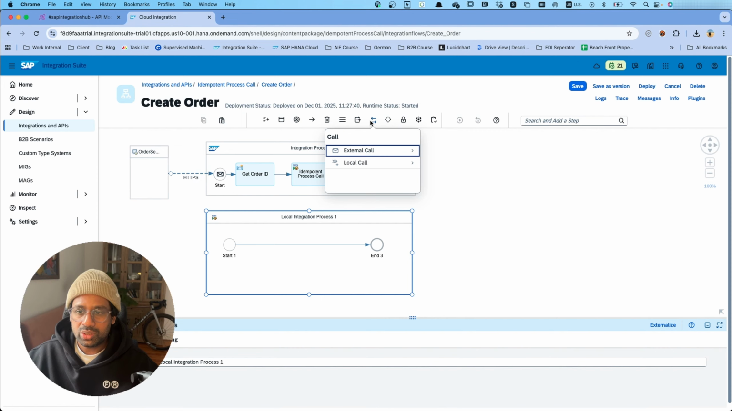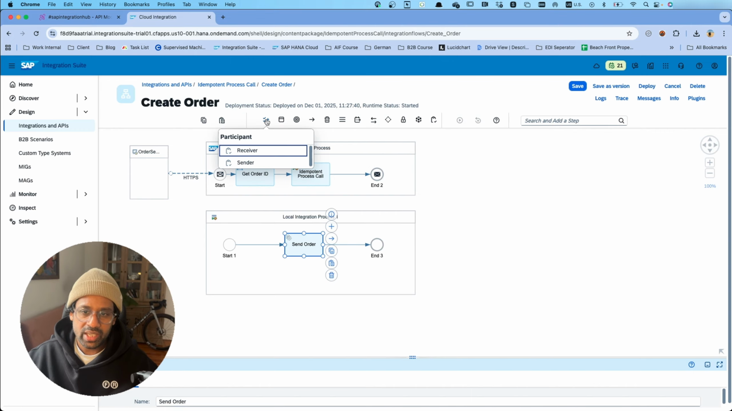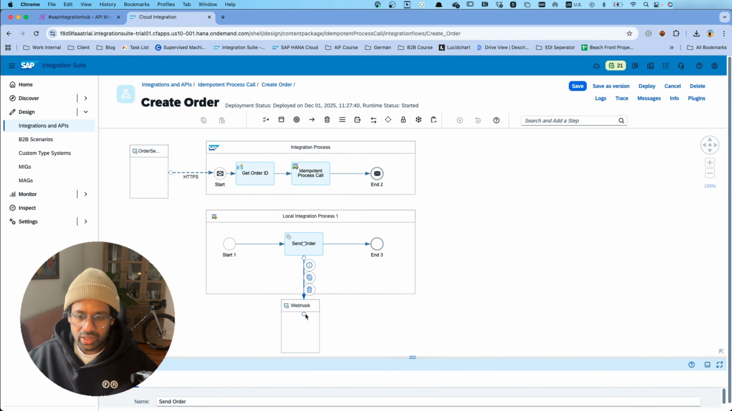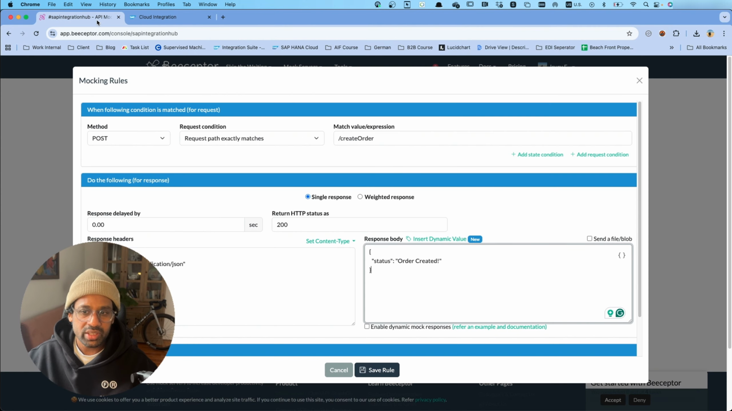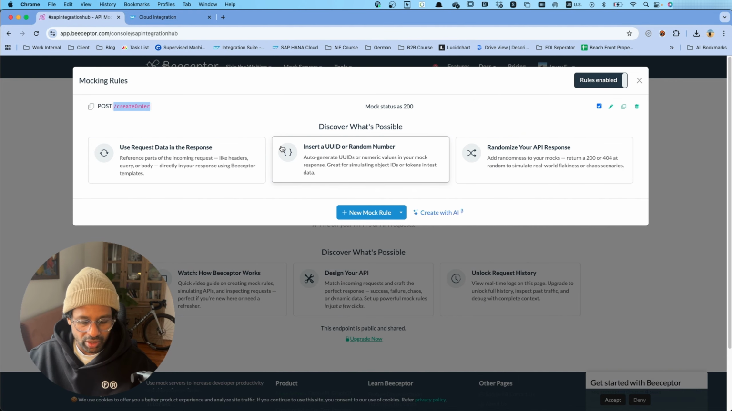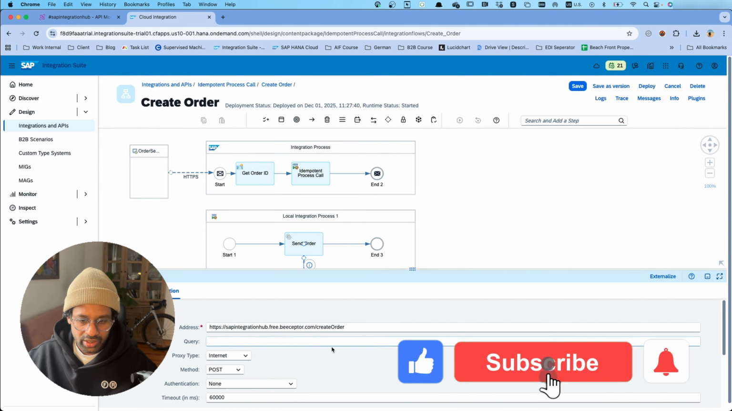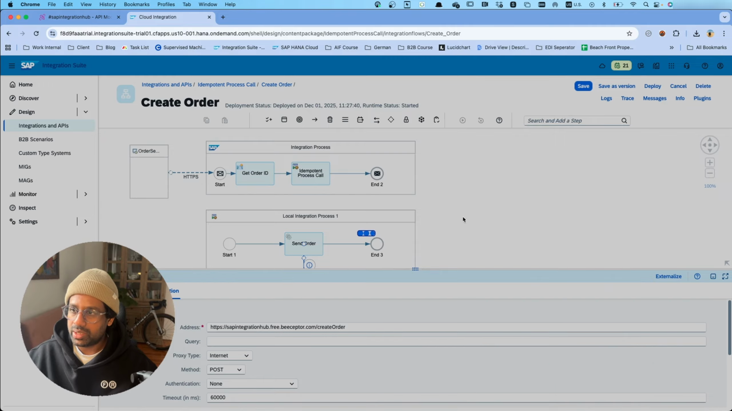So to send a message to an external application, you can use a request reply step. Let's call it send order, and let's have a receiver as well. Let's call this webhook. Now we configure the connection. Let's add an HTTP connection. And in the connection tab, we have to provide the address of our receiver. So the address we can copy from here, and at the end, it should be create order. And here, I don't need any authentication. I will disable this. We'll use the post method. And that's it for the local integration process.